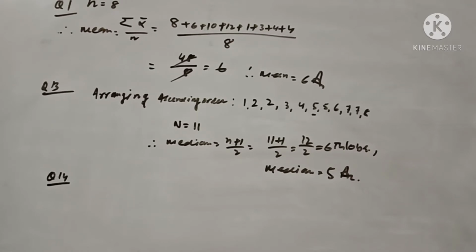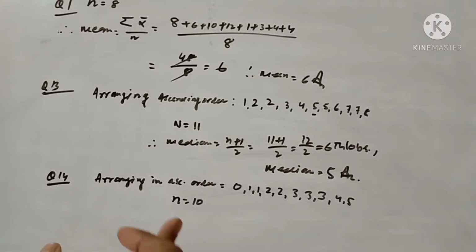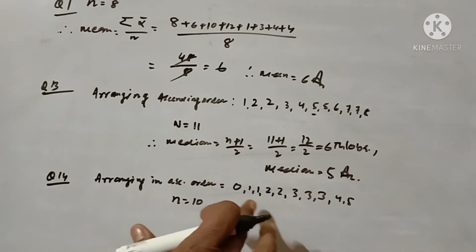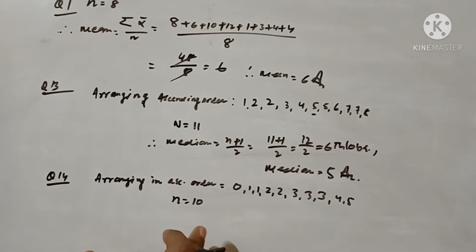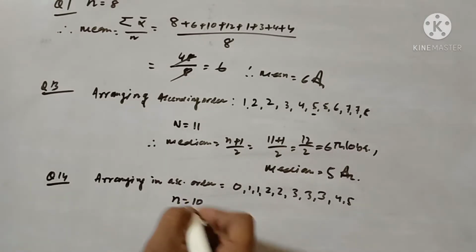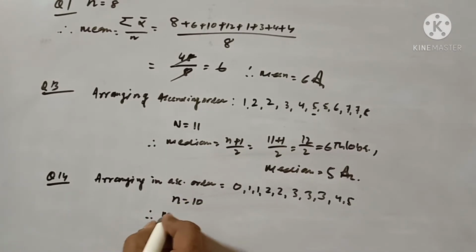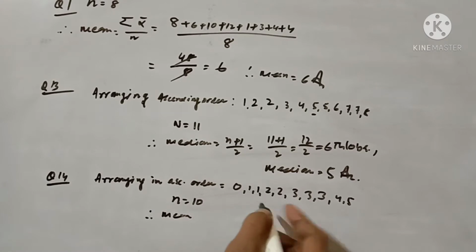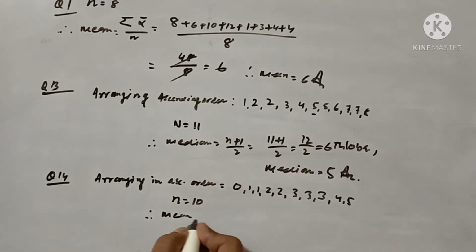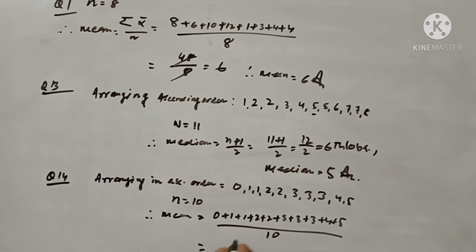Okay, first of all we have to arrange the data, ascending or descending. So I am arranging the data first. By arranging the data I can see I have arranged it, and now see the number n equal to 10. So first of all we have to find out the mean. Mean means the sum of the observations divided by the number of observations. So the sum will be 24 by 10. Therefore the mean will be 2.4. This is our mean.